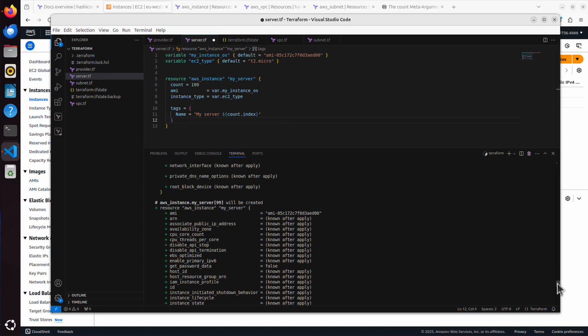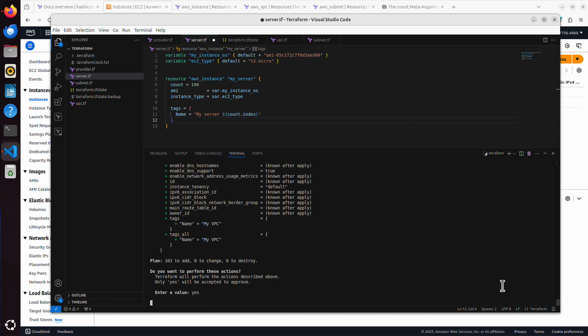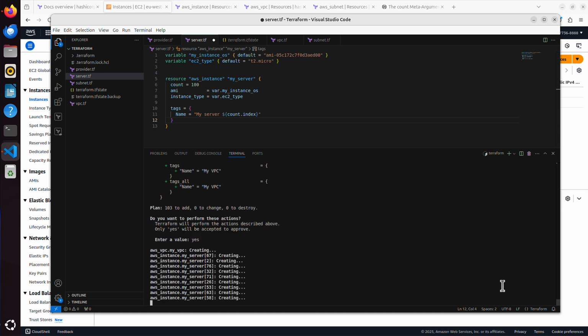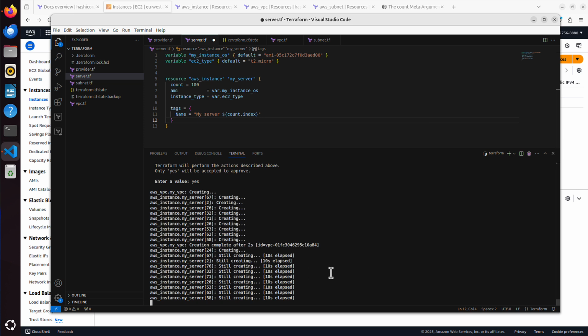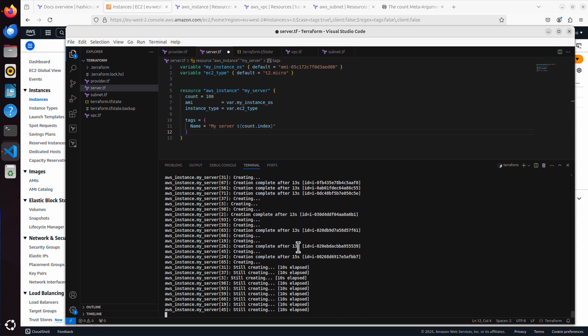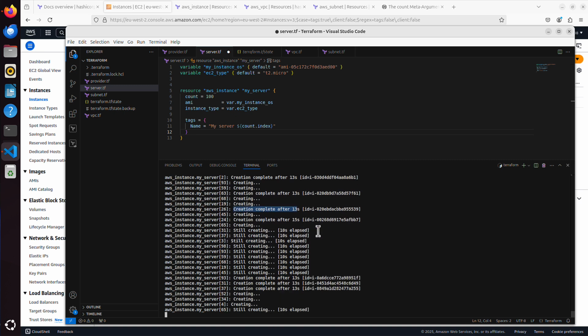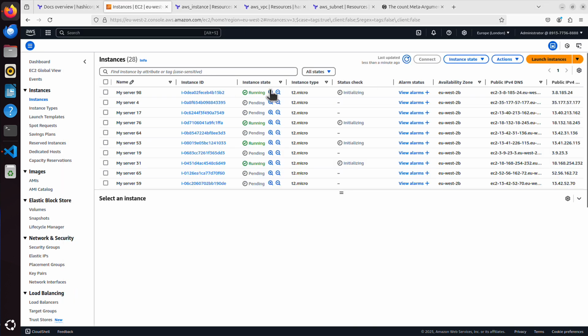We see that it's going to create 100 servers, so I just say yes, press enter, and they start being created. We see that the order is random. It doesn't start from 0, 1, 2, 3. It simply tries to create them all at the same time, or in batches, like a bunch of servers first and a bunch of servers next. It's completed 13 seconds in, so we should already have some. If I refresh quickly here, alright, we can see some of them already up and running, yeah?